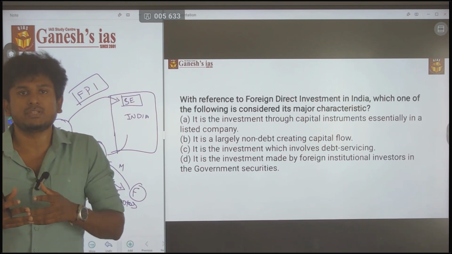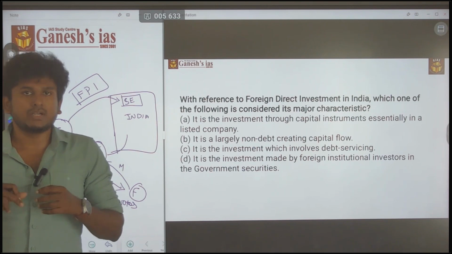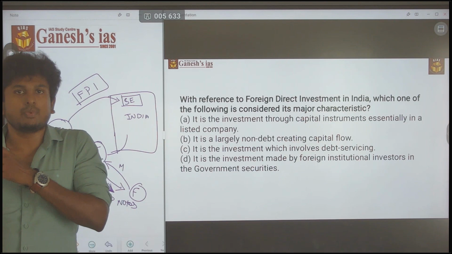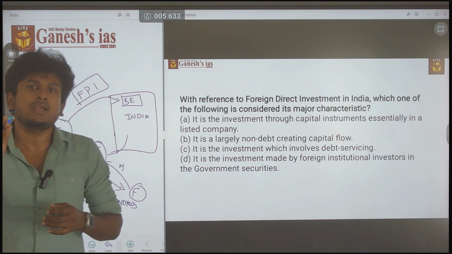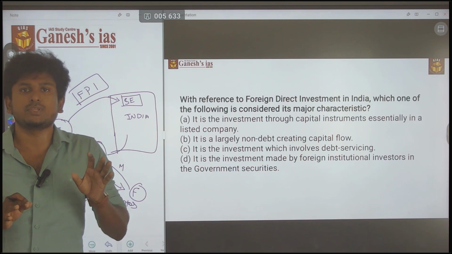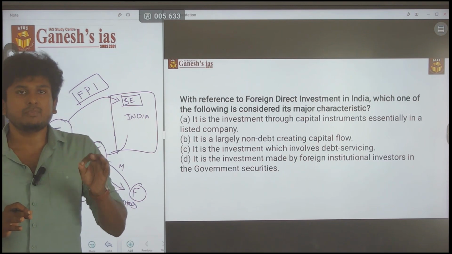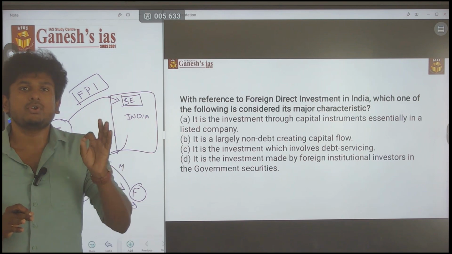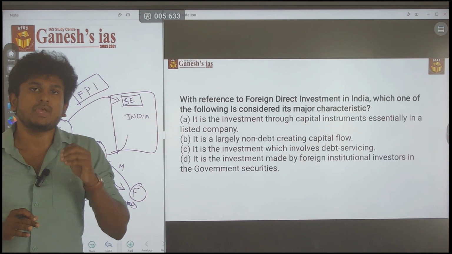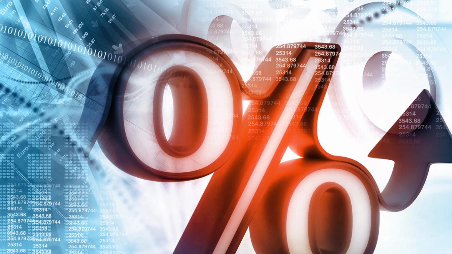Consider it is 1000 rupees, so I am making a profit of 900 rupees. But what is going to happen to that lender, my friend, is I am only going to pay just 2 rupees, because the interest amount is only 2 rupees. Even though I am making a lot more profit, what I agreed is I am going to pay you the interest rate. So even though I am making a huge profit, I am only going to pay 2 rupees as the interest.